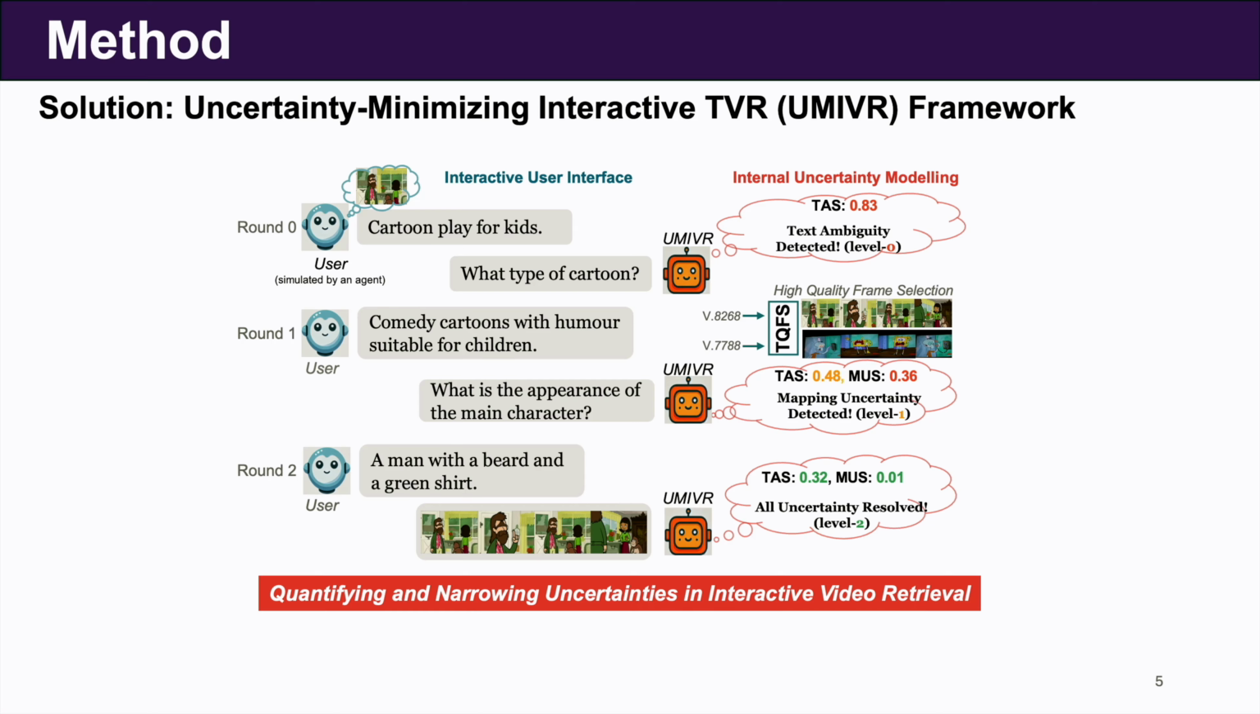This page gives you a high-level look at how it works. On the left, you see the interactive dialogue. A user starts with a vague query like cartoon play for kids. On the right, you see what's happening internally. Our system immediately detects high text ambiguity. It then asks a clarifying question. After the user provides more detail, the system's uncertainty decreases, but now it detects mapping uncertainty. It asks another more specific question, and after the final response, all uncertainties are resolved, leading to the correct video. This is the core idea, a system that actively diagnoses and treats uncertainty in each round.